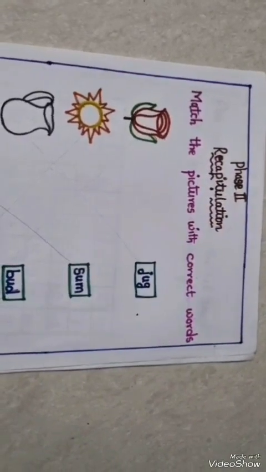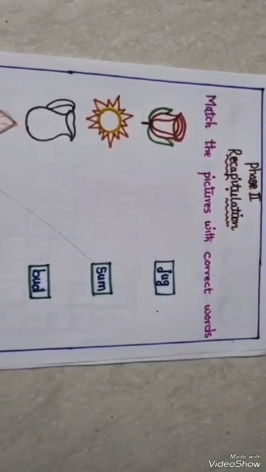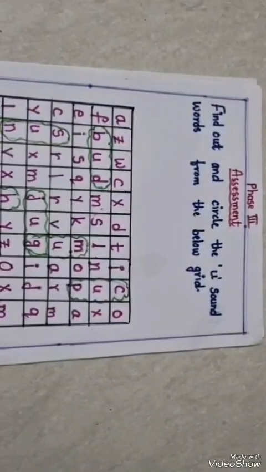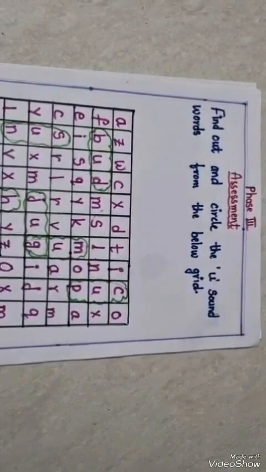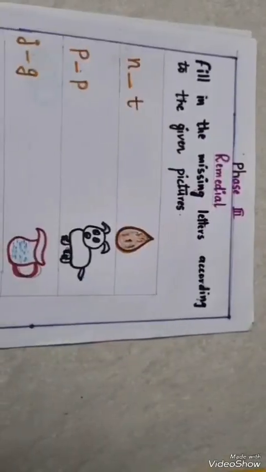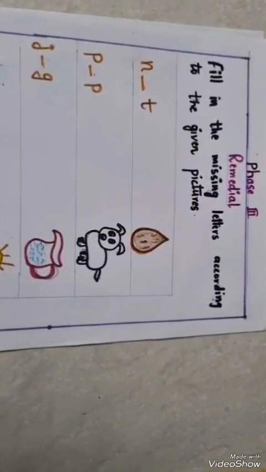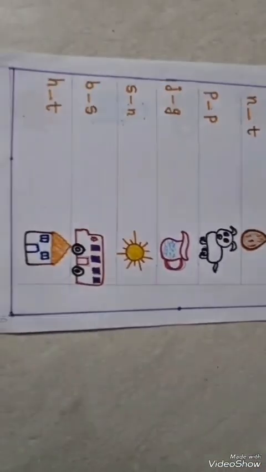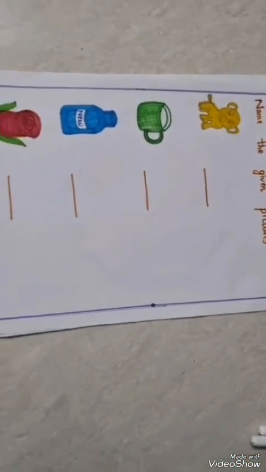Recapitulation. Match the pictures with the correct words. Assessment of U sound words. Find out and circle U sound words from the below grid. Remedial: fill in the missing letters according to the given pictures. Enrichment: name the given pictures.